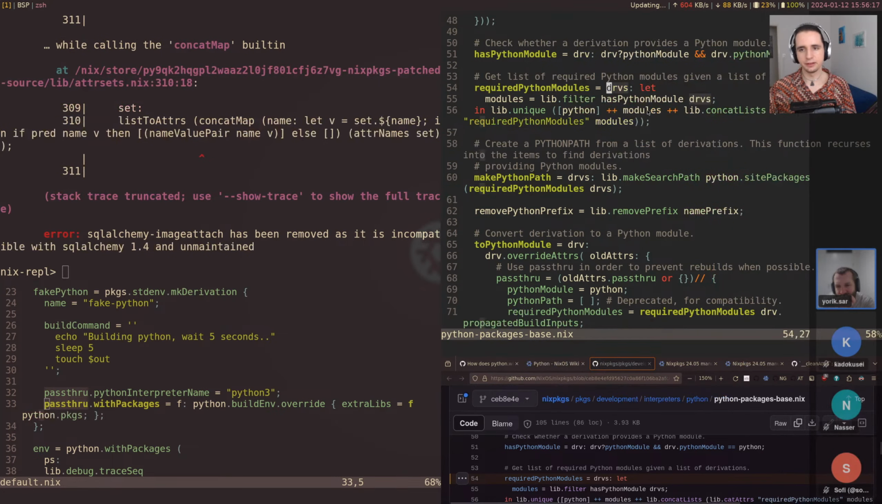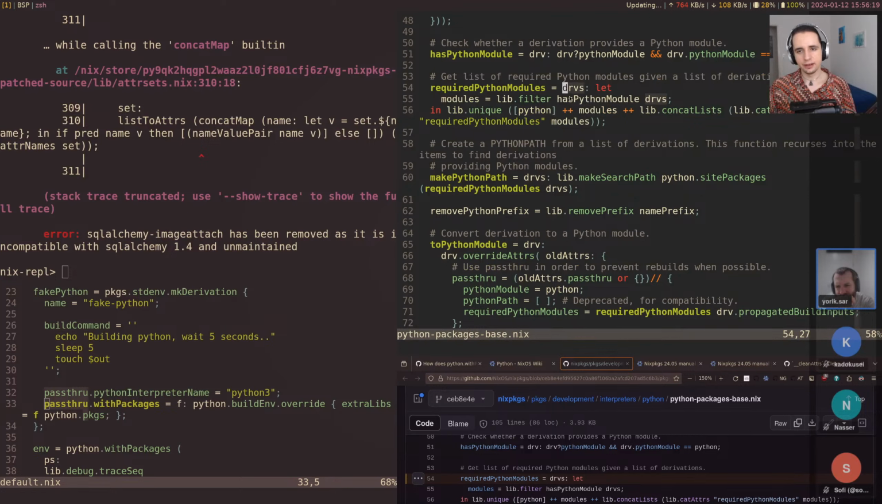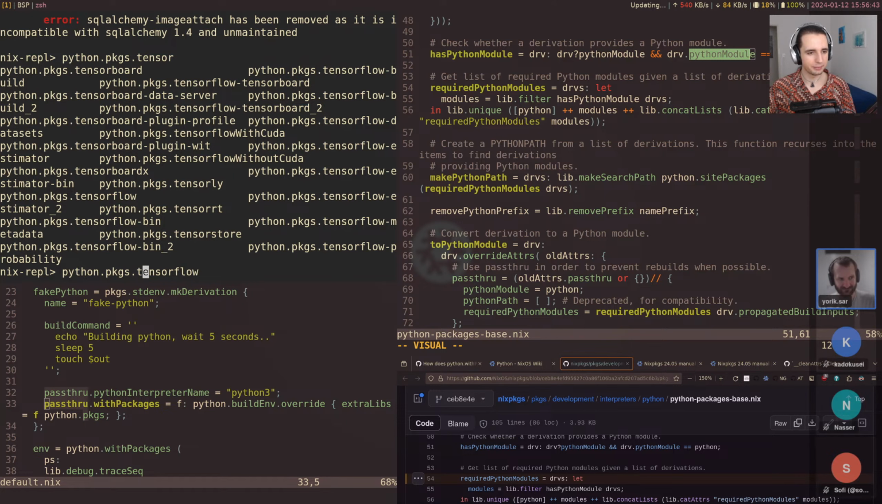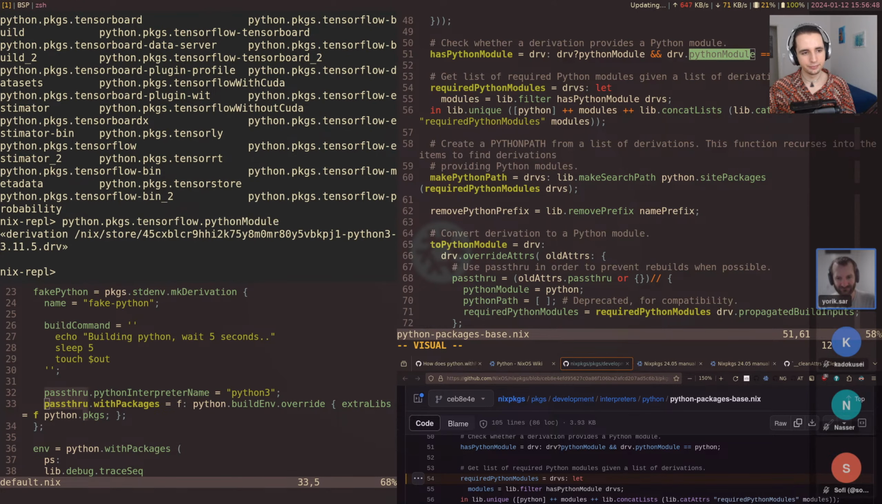This is a bit weird because this sounds like it would be very expensive. Oh, actually no, it should be fine. So hasPythonModule only looks at this pythonModule attribute. It doesn't need to evaluate the entire derivation. So in particular, it doesn't need to evaluate outPath. So if we go python.packages.tensorflow, a big package, and we just look at pythonModule, this evaluates pretty quickly.